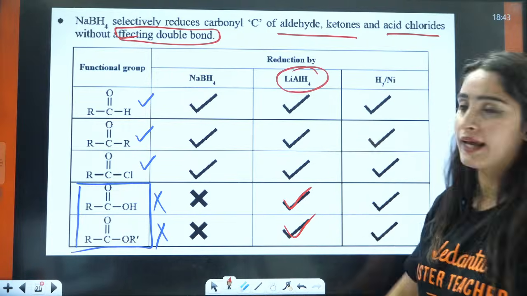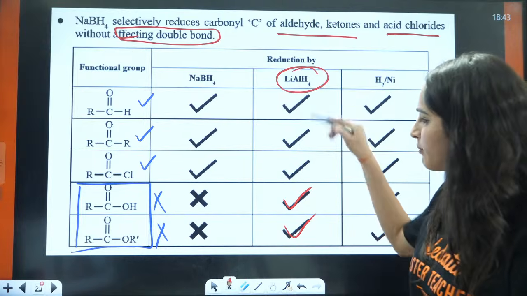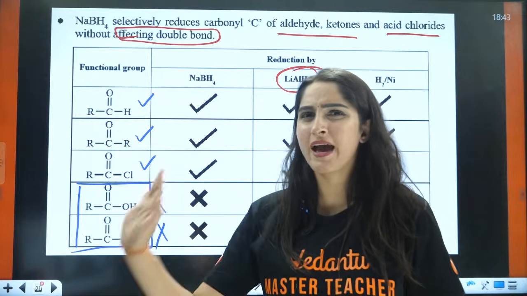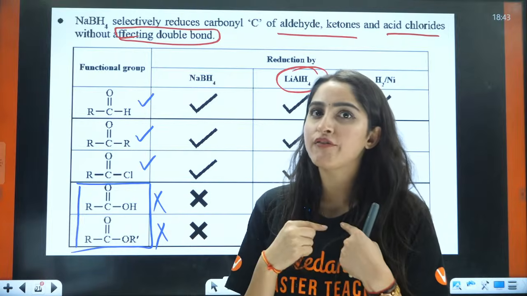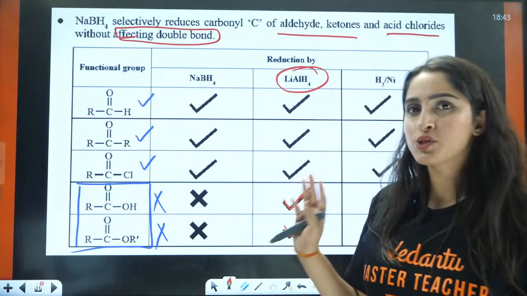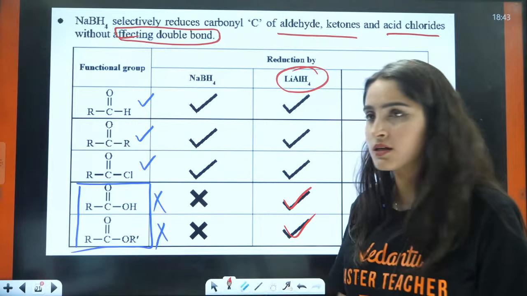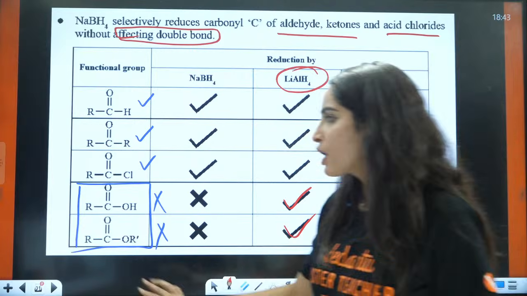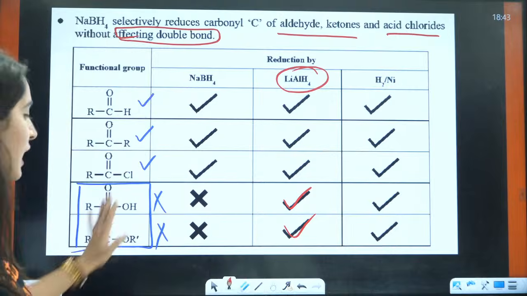Now you have LiAlH4. It's like, I will reduce all these big groups, but I will spare double bond, triple bond, benzene ring. But if you give me THF, I will reduce that as well, right? NaBH4 is very strict. It's like, I don't want to reduce carboxylic acid or ester, or any double bond, triple bond, nothing. On this basis, they will ask you the questions, right?